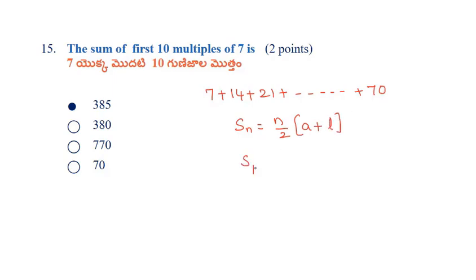So S10 equals 10 by 2 into 7 plus 70. So S10 equals 5 into 77. 7 fives are 35 and 7 fives are 35. 350 plus 35 is 385. So 385 is the correct answer.